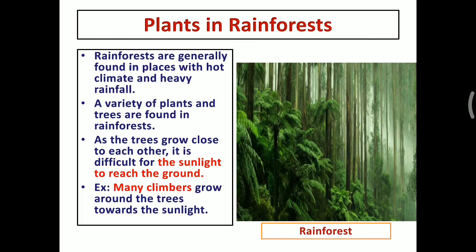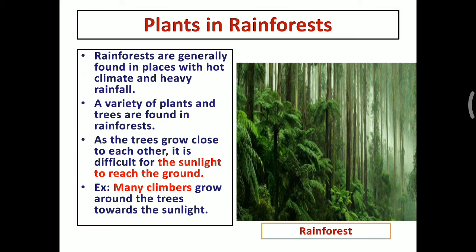The next one, plants in rainforest. Normally, rainforest means these areas receive more rainfall than other areas. So, rainforests are generally found in places with a hot climate and heavy rainfall. A variety of plants and trees are found in rainforest. As the trees grow close to each other, it is difficult for the sunlight to reach the ground. Many climbers grow around the trees towards the sunlight.